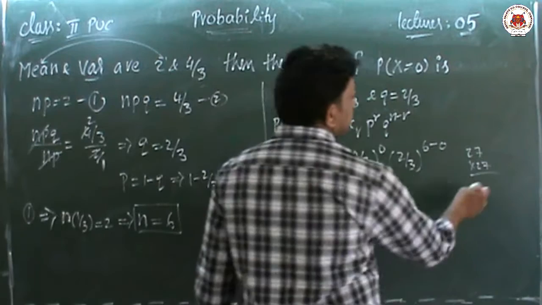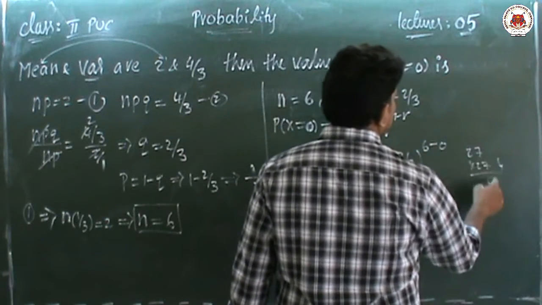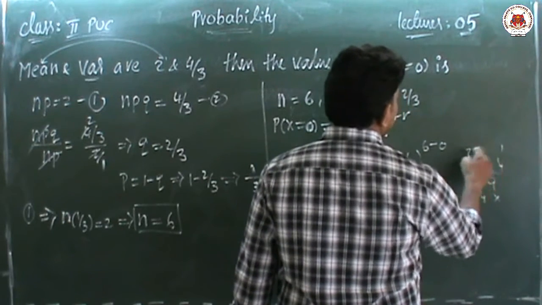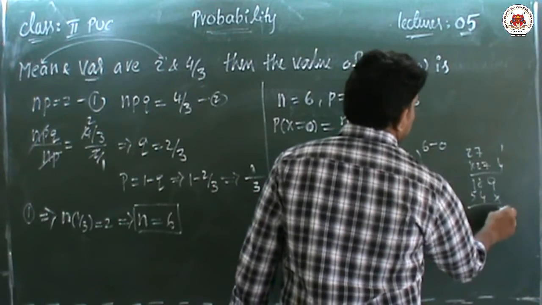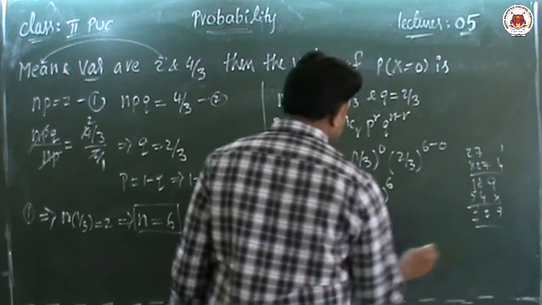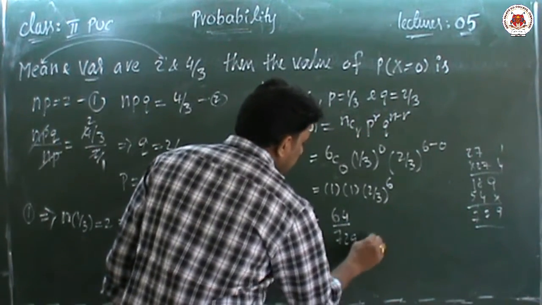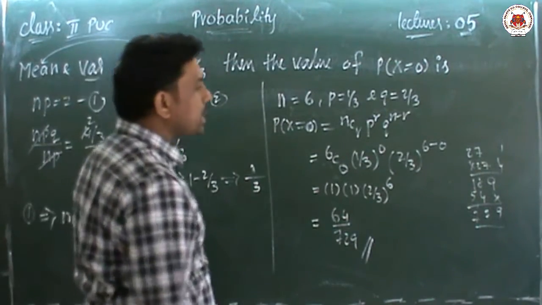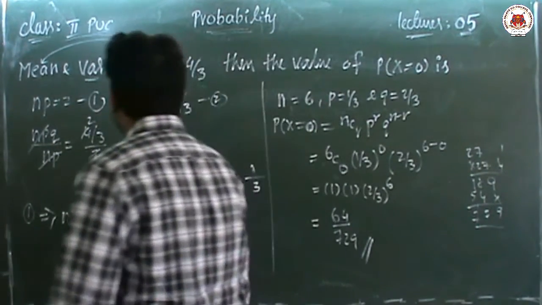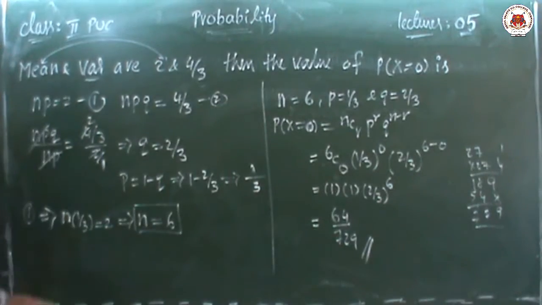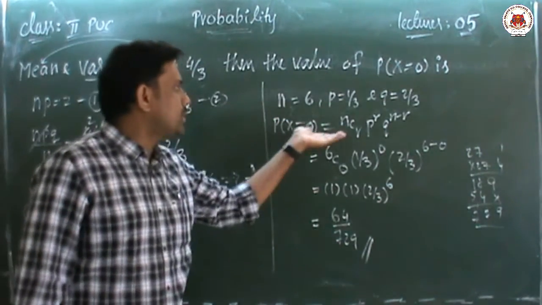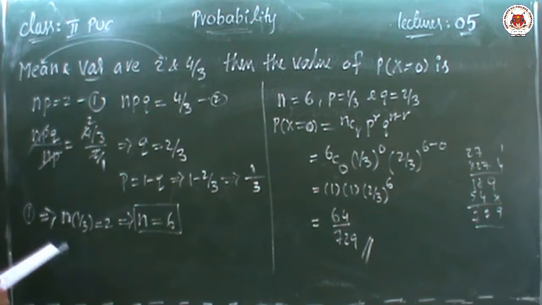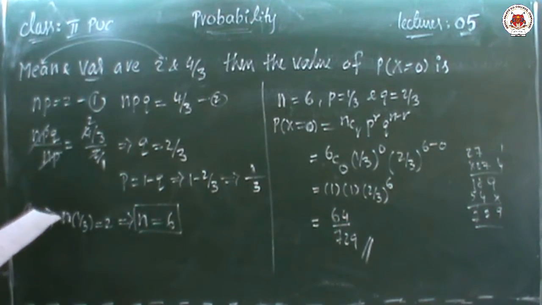So 27 into 27 is 729. So the answer is 64 by 729. He is asking P of x equal to 0 and we substituted in the formula.